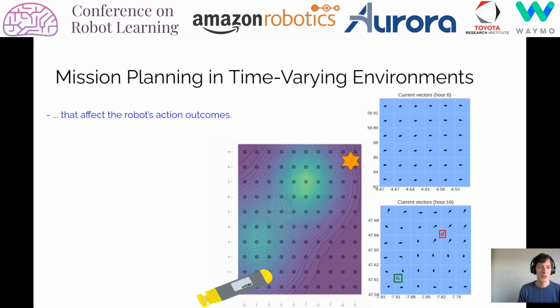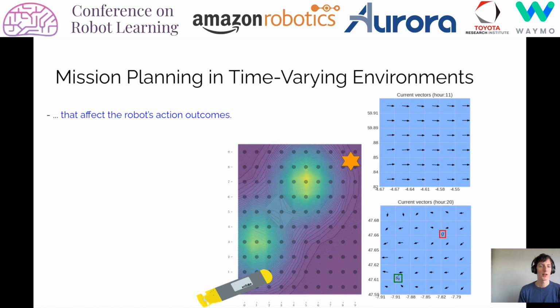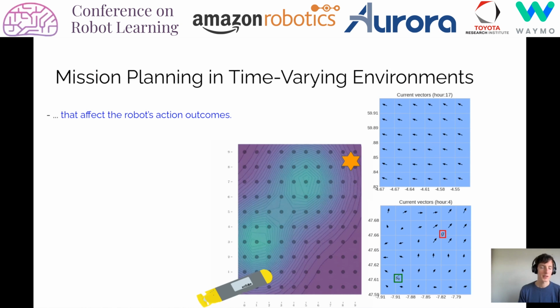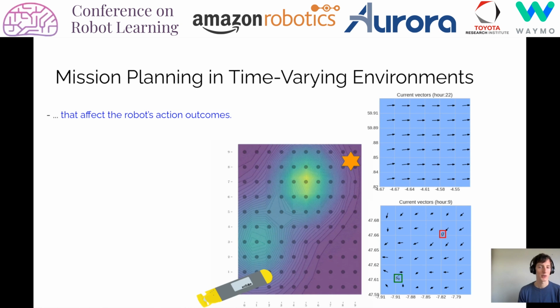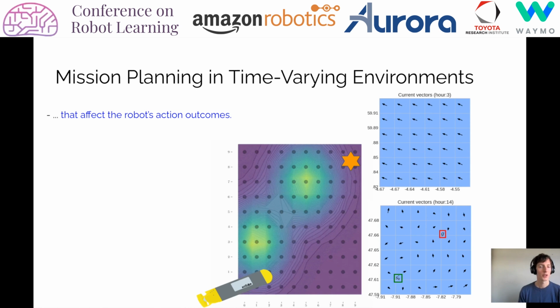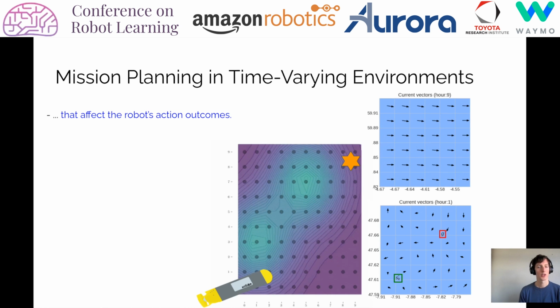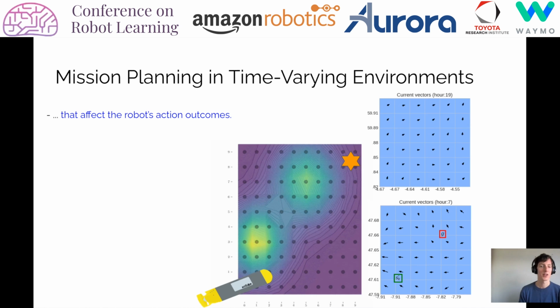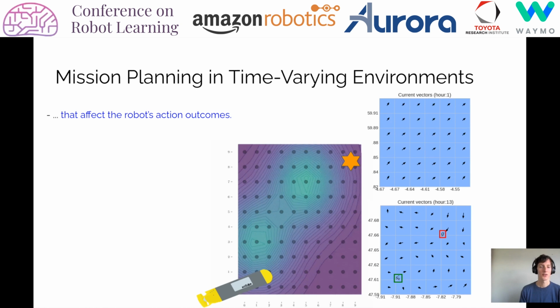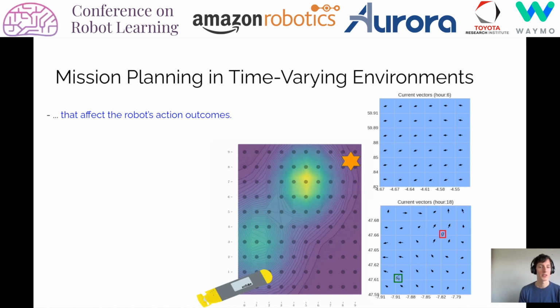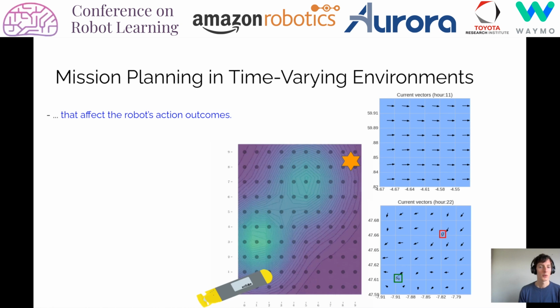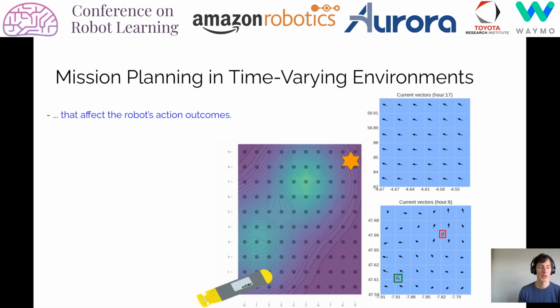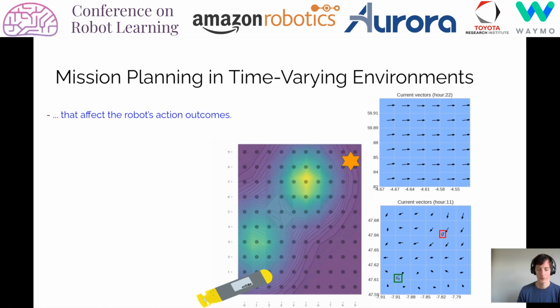In this paper, we're interested in mission planning over time-varying environments, where we posit that the environment dynamics affect the robot's action outcomes. For example, on the right here, we show real-world ocean currents data that may reasonably affect the velocity of an AUV as it traverses the region to perform a mission. We develop a method for time-bounded mission planning in such scenarios.